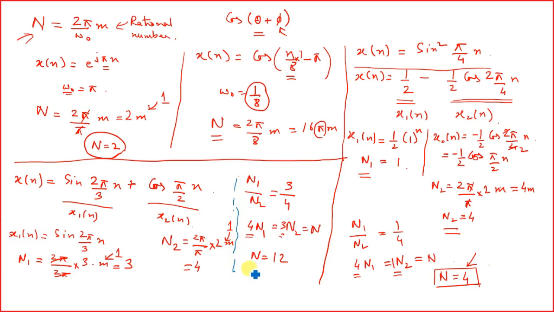And it is a rational number, hence this signal is a periodic signal. If you get something like this, then it becomes a periodic signal. In the earlier case we had 16 pi m, and the presence of this pi makes the signal aperiodic in nature.